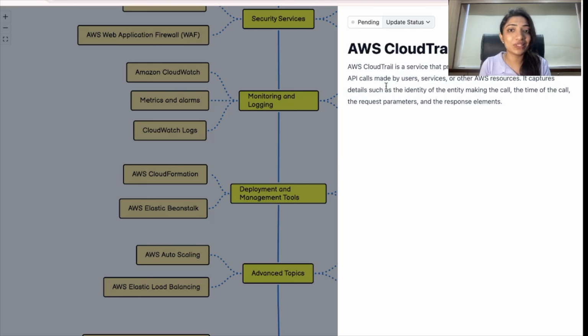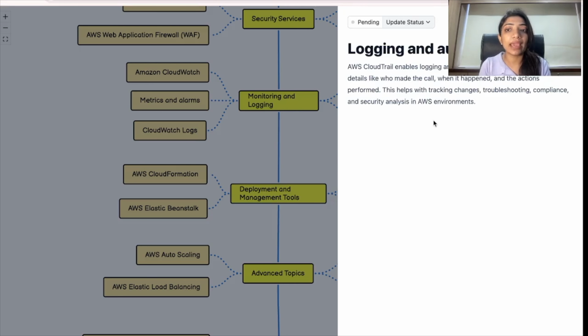Next one is CloudTrail. This is a service that provides comprehensive logging of AWS API calls made by users or any other service or any other AWS resources. It captures details such as the identity of the entity making the call, the time of the call, the request parameters, and the response elements.